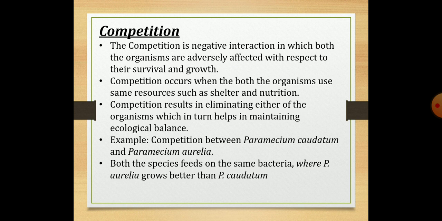Competition results in eliminating one of the species, which in turn helps in maintaining ecological balance. An example for this competition is Paramecium caudatum and Paramecium aurelia. Both these species depend on the same bacterial species, where Paramecium aurelia grows better than Paramecium caudatum. Hence Paramecium caudatum will be eliminated.